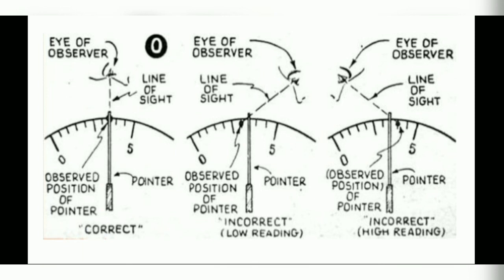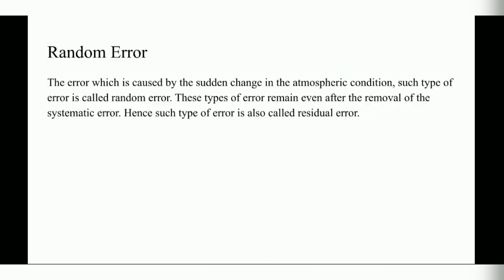But if the eyes of the observer are on the right hand side of the pointer, then he may read a low reading. And vice versa, in the third picture, if the eyes of the observer are on the left hand side, then he may read a high reading, that is incorrect reading.